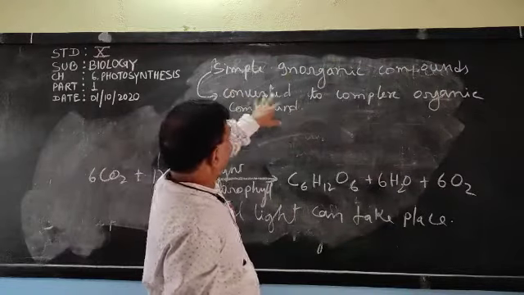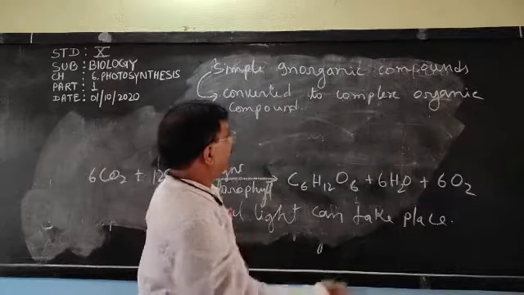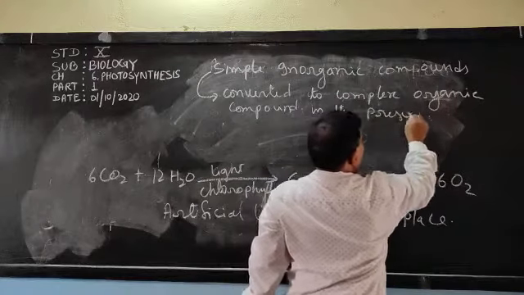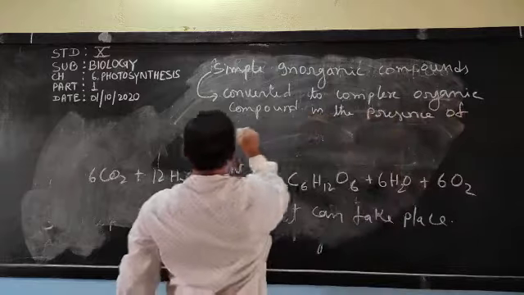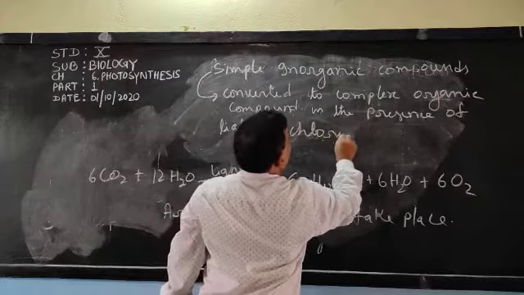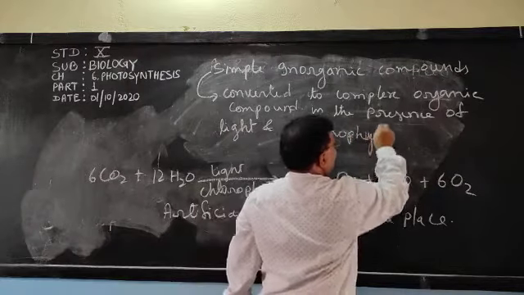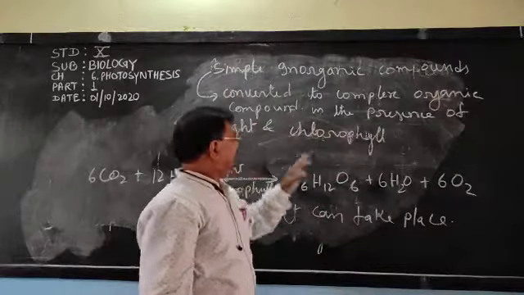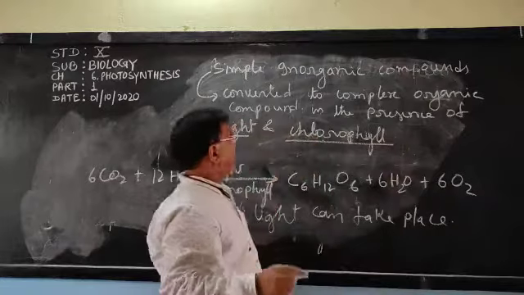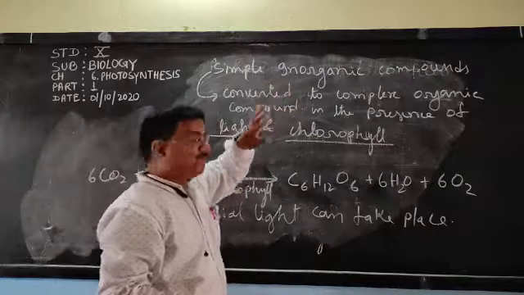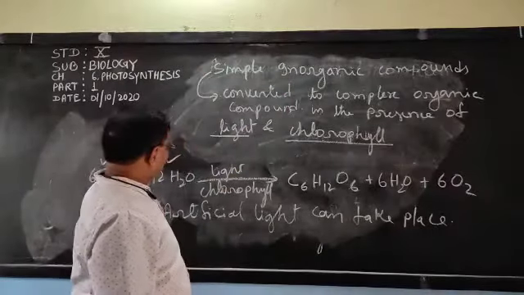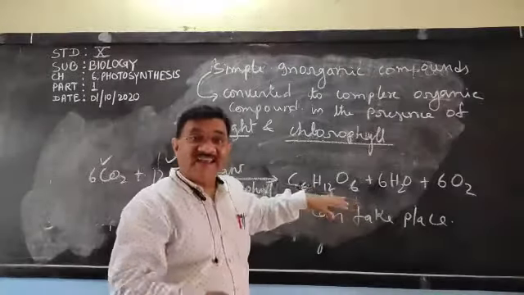Simple inorganic compound converted to complex organic compound in the presence of light and chlorophyll is known as photosynthesis. Light and chlorophyll means light is necessary and chlorophyll is necessary, and carbon dioxide and water are simple inorganic compounds, and are converted to an organic compound.